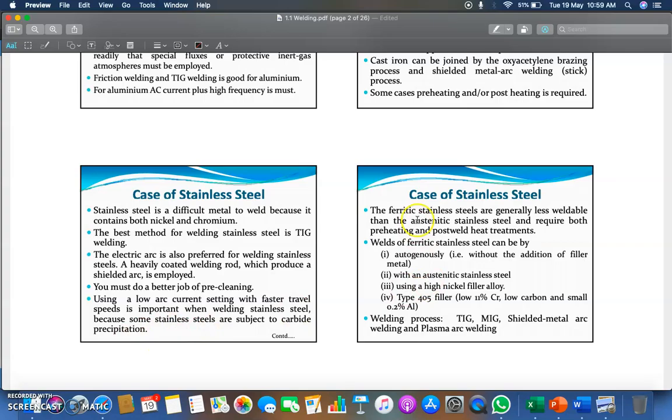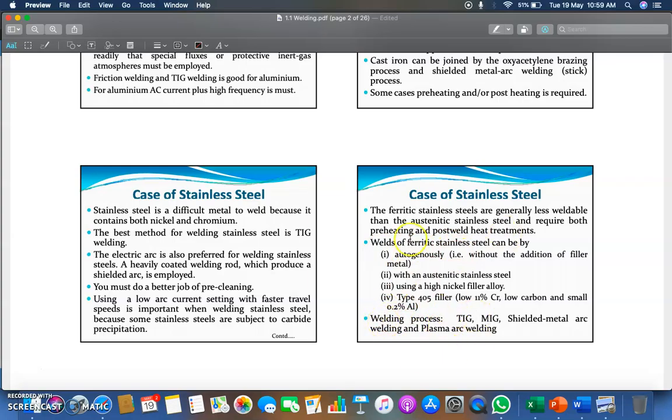The ferritic stainless steels are generally less buildable than the austenitic. So you have to prefer the austenitic characteristic of stainless steel whenever you are doing the building jobs. Build of ferritic stainless steel can be done autogenously, without addition of filler material, or with austenitic stainless steel using a high nickel filler alloy. These are a few tips which you have to follow whenever you are doing welds of ferritic stainless steel.